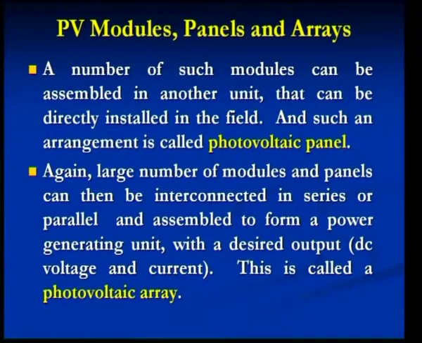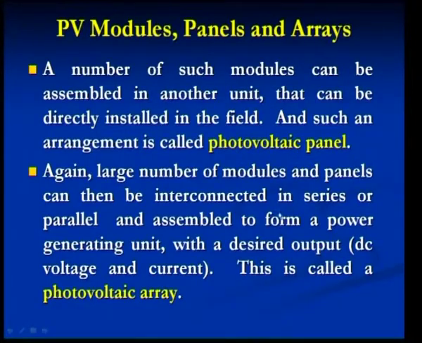Finally, a power generating unit is the one which is going to have a large number of photovoltaic cells that are grouped into a number of photovoltaic modules, which are assembled in a fashion called photovoltaic panels, and a number of panels together is going to be available as an assembly in a particular photovoltaic device.